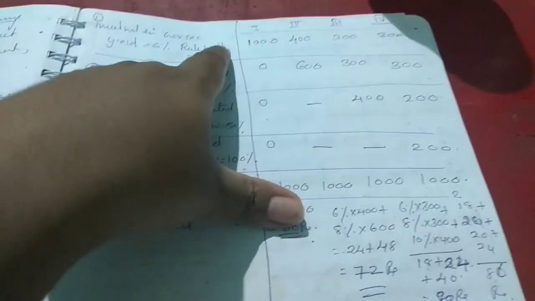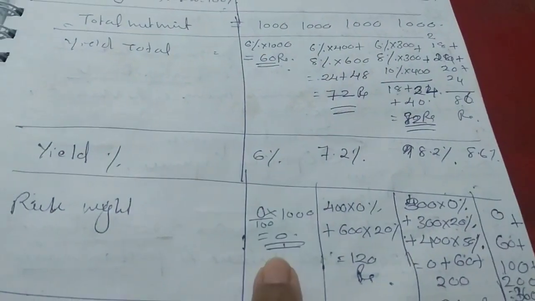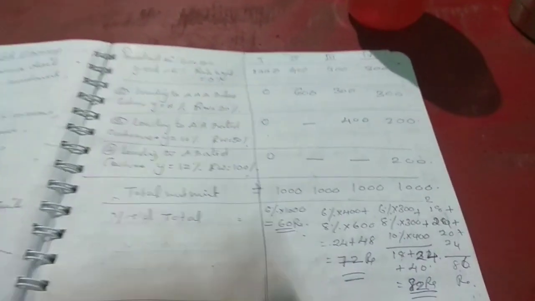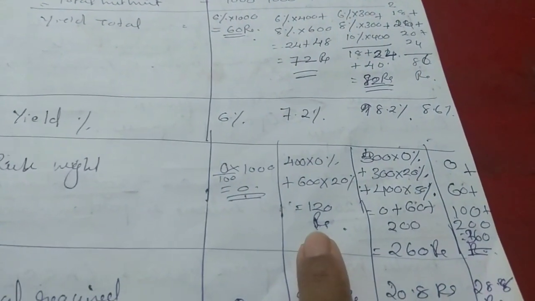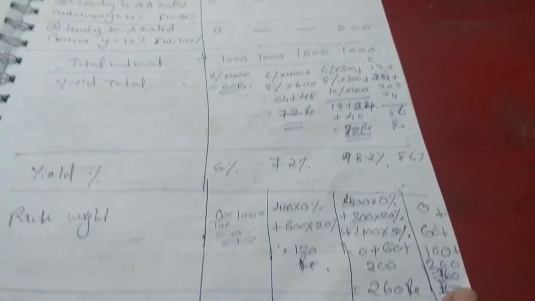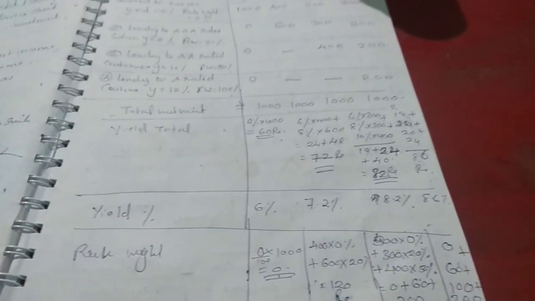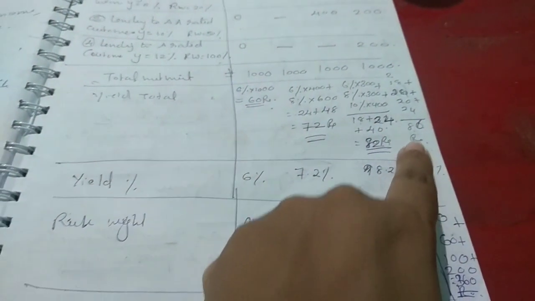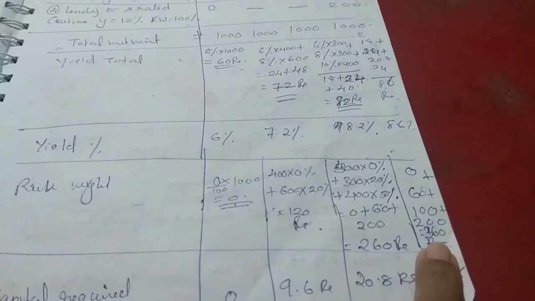So the risk weight is 0% of 1,000, that is 0. In the second case it is 400 into 0% plus 600 into 20%, which is 120 rupees, then the next case 260 and the next case 360. So as the income increased to 86, risk also increased to 360.